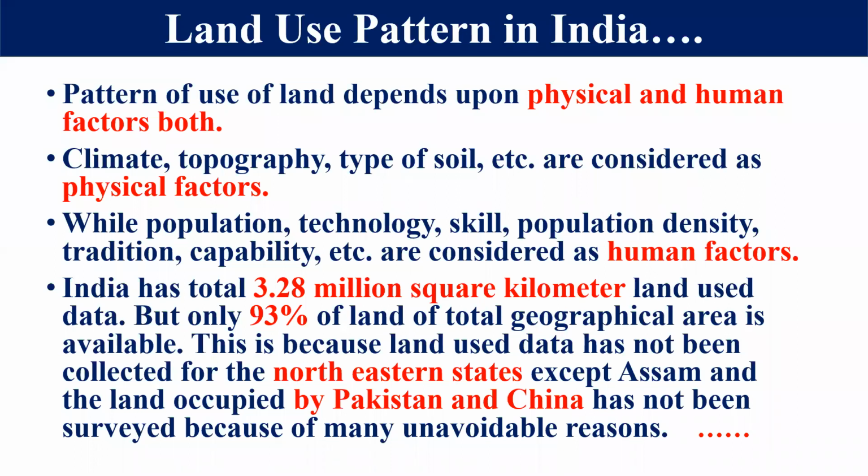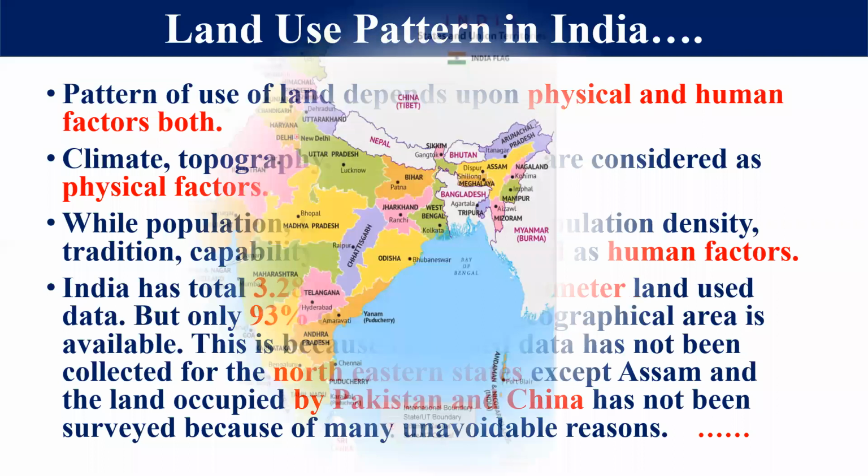Why have we not calculated and surveyed the other part? The reason is that the data of the northeastern states, except Assam, is not collected due to the relief features and the forested areas. Second, the area of Kashmir occupied by Pakistan and China has also not been surveyed till now. These are unavoidable regions, we can't avoid them. So 93% of the total geographical area has been surveyed and is available with us. Let's see this on the basis of the map.